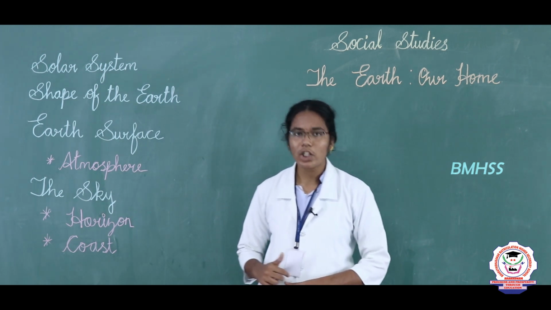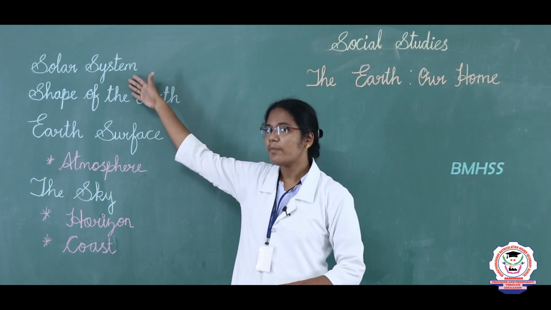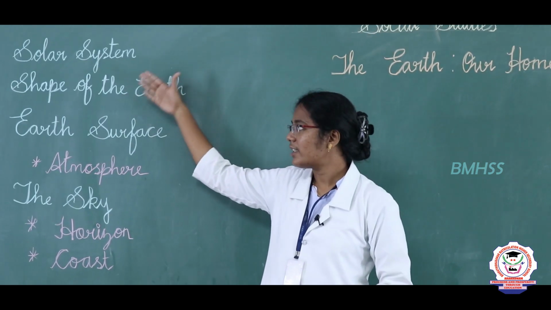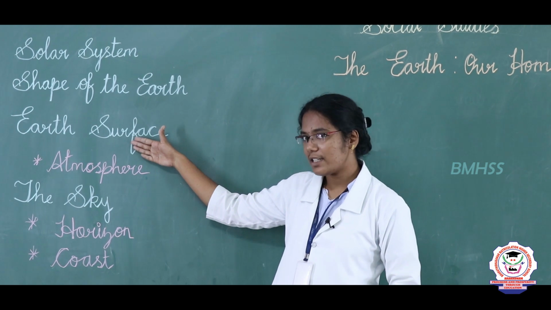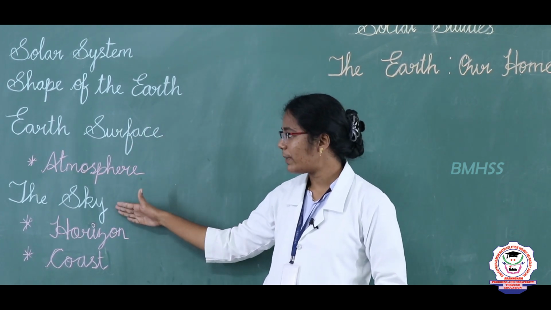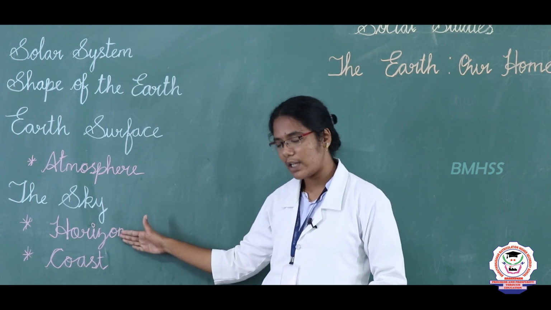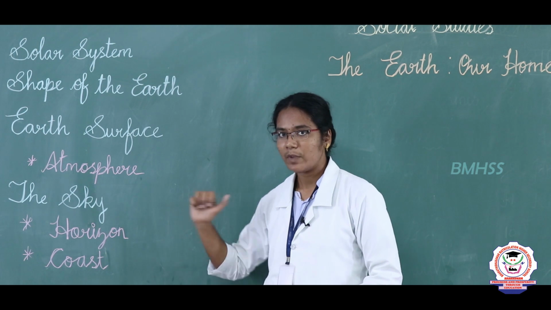Let us see what are all the topics we are going to discuss in this lesson. First, solar system. Next, shape of the earth. Third topic is the earth surface. In that we are going to discuss atmosphere. The fourth topic is the sky. In that we are going to discuss what is meant by a horizon and what is meant by a coast.